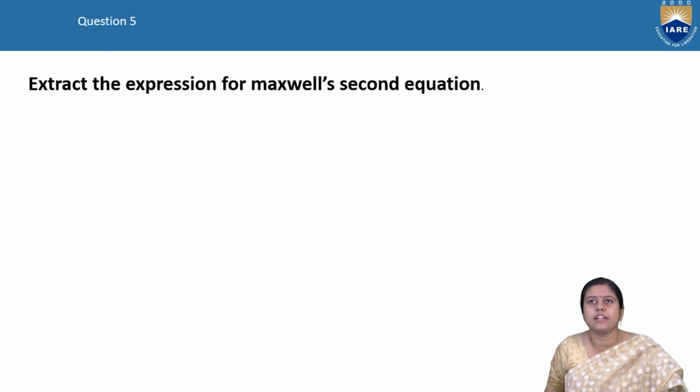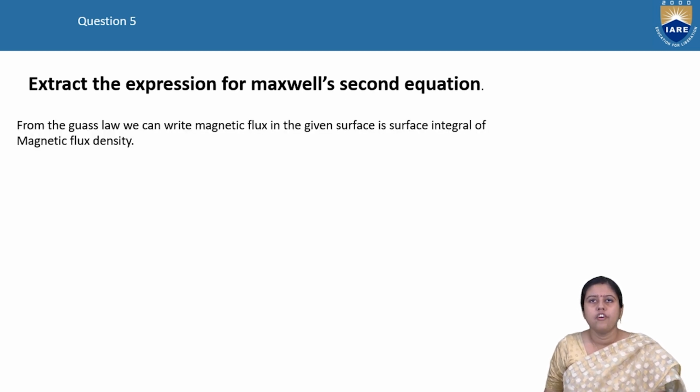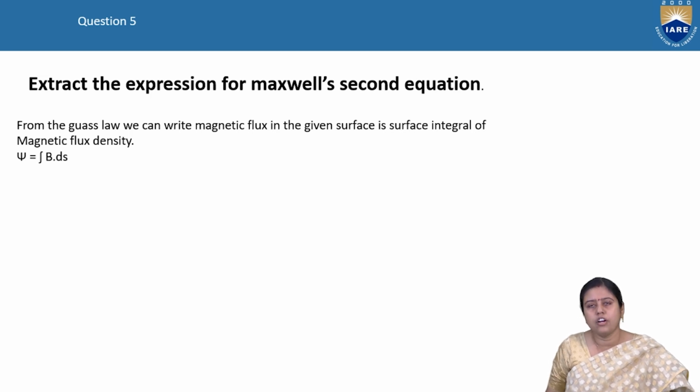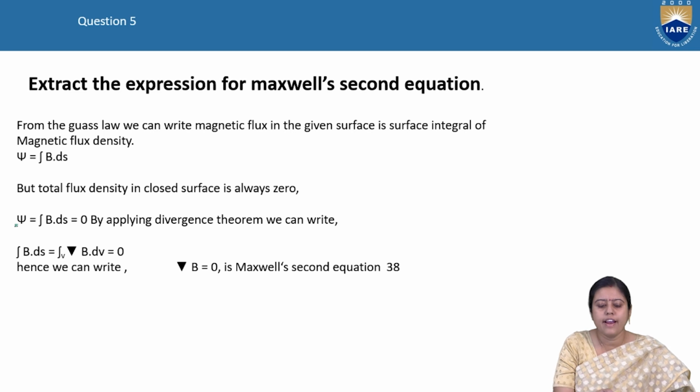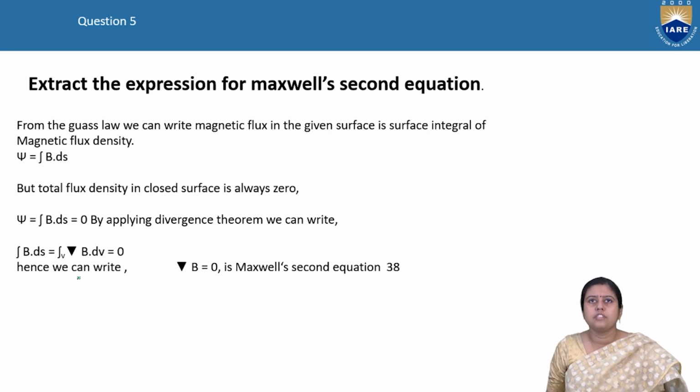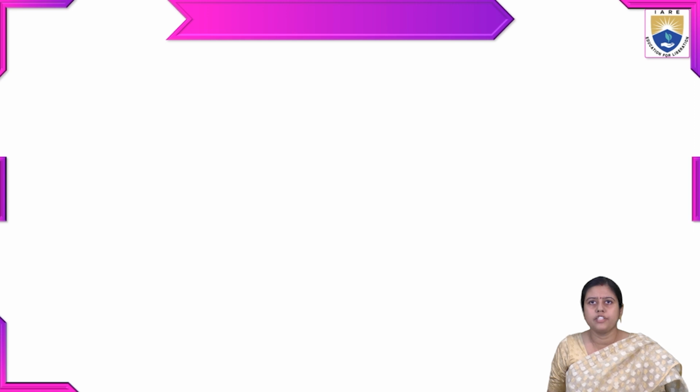Explain the expression for Maxwell's second equation. From the Gauss law, we can write Maxwell's second equation in the integral form of the magnetic flux density. So psi is equal to the integral of B dot ds. But the total flux in a closed surface is always 0. So we can write psi is equal to the integral of B dot ds equals 0. So the integral of B dot ds is equal to the integral of divergence of B dv, which is equal to 0. So this is Maxwell's second equation.